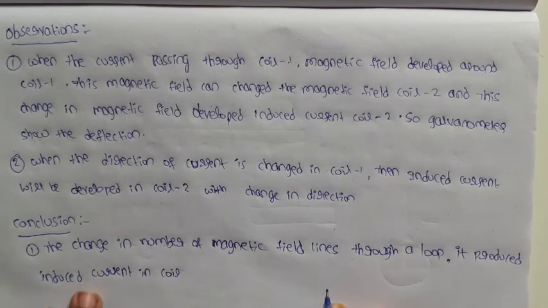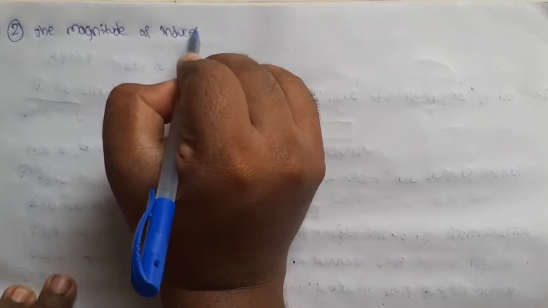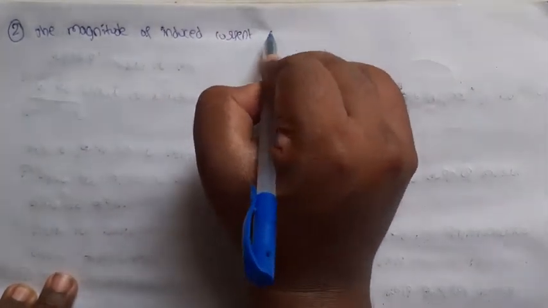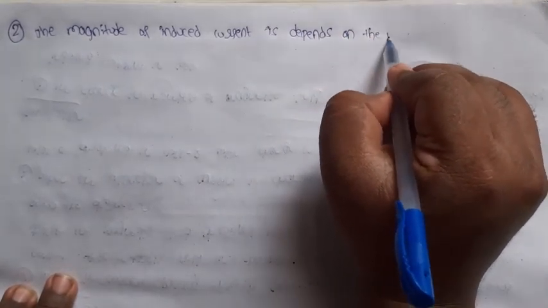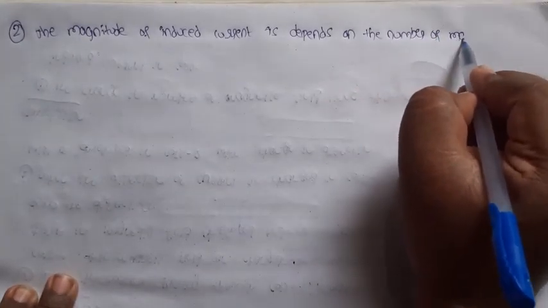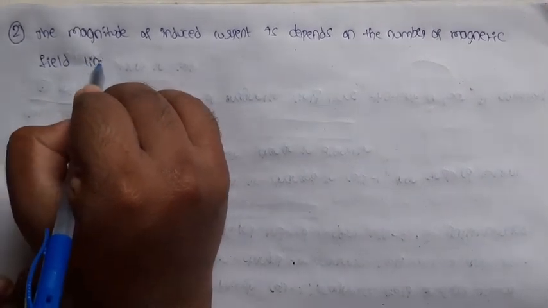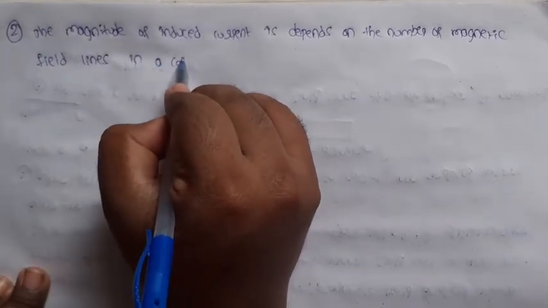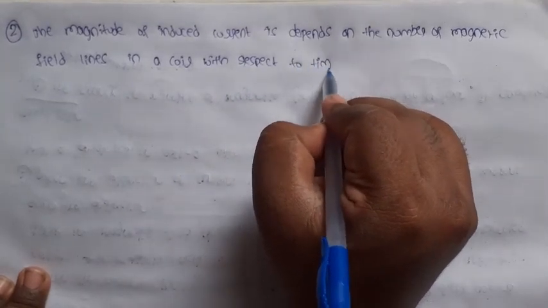So what are we understanding? The magnitude of the induced current depends on the number of magnetic field lines in a coil with respect to time.